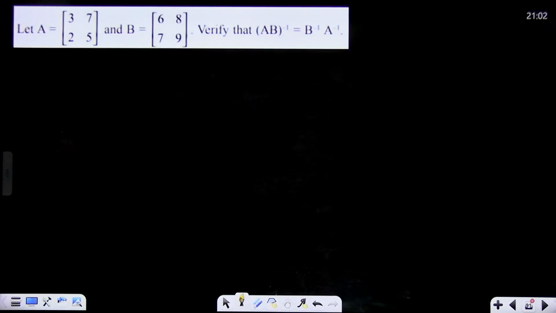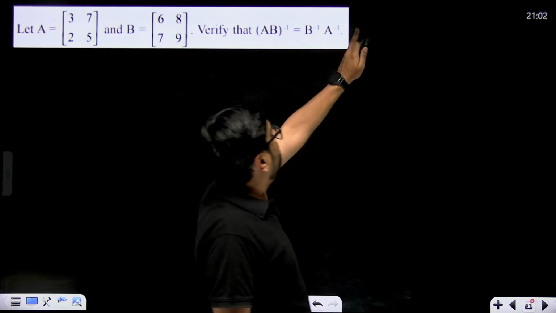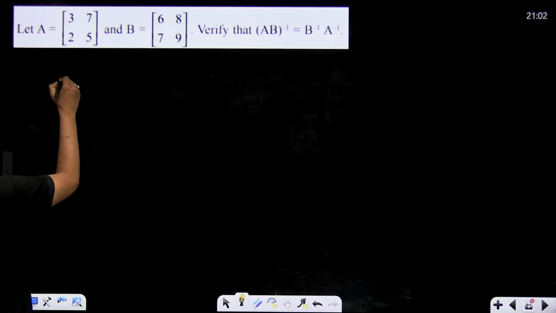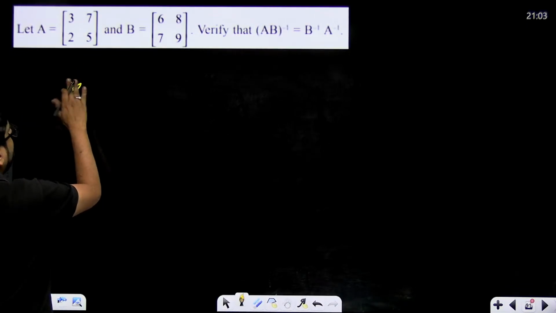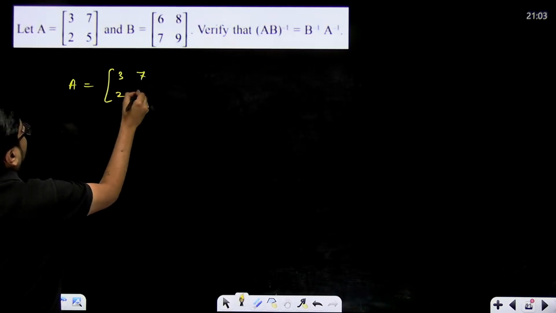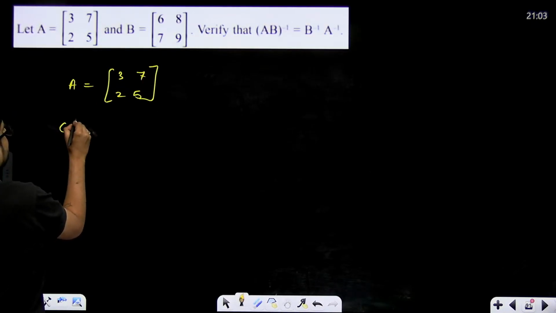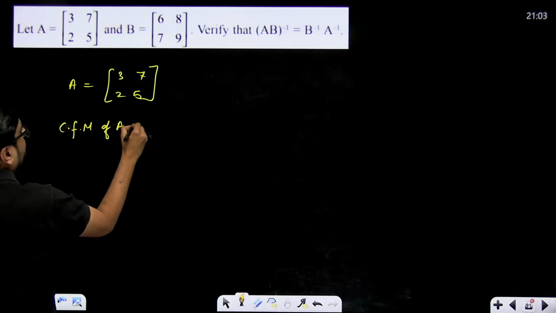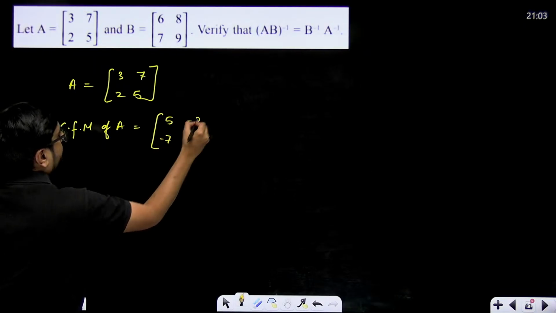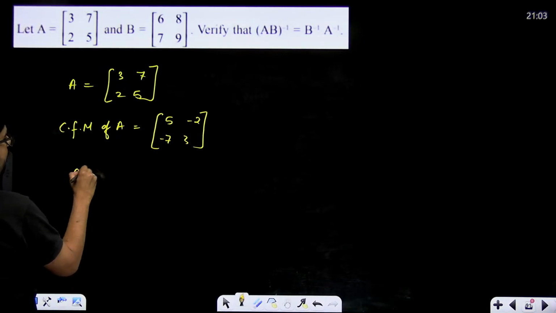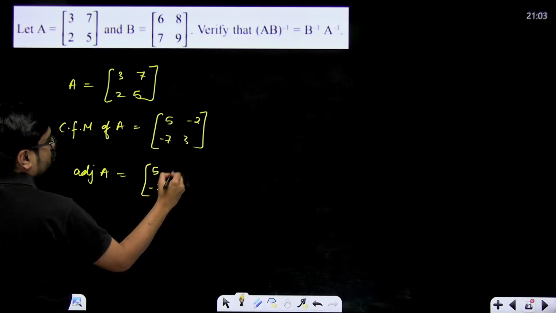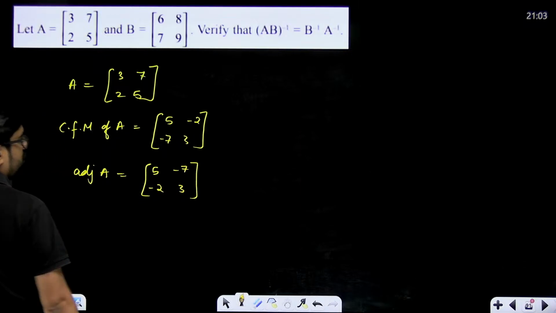Simple thing. So for example, we have to verify. We have to find B inverse and A inverse. Right? First of all, what we'll do is find adjoint of A. For finding adjoint of A, this is your A: 3, 7, 2, 5. The cofactor matrix of A will be: change these two, 5 and 3, and interchange these two with signs. Correct? And adjoint of A will be the transpose of this. So interchange rows and columns. 5, minus 2 will come here, minus 7, 3 will come here. This is your adjoint of A.